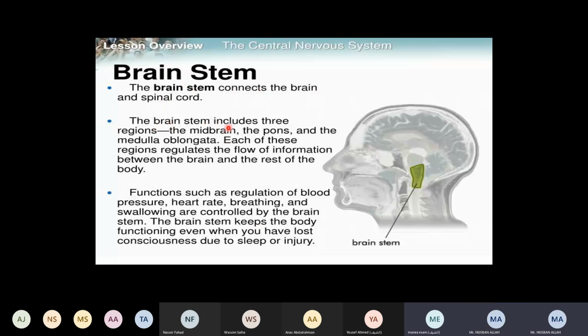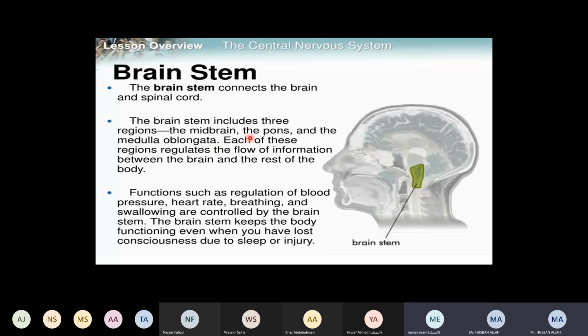The brainstem is made from three regions, right? Further, it is divided into three parts: midbrain, then we have pons, and then we have medulla, or medulla oblongata. Each of these regions regulates the flow of information between the brain and the rest of the body. So the first most important function of all these three places is that they connect the brain to the spinal cord, or we can say to the body.